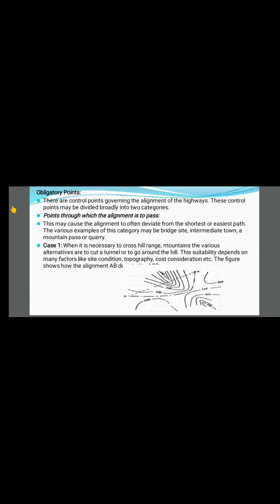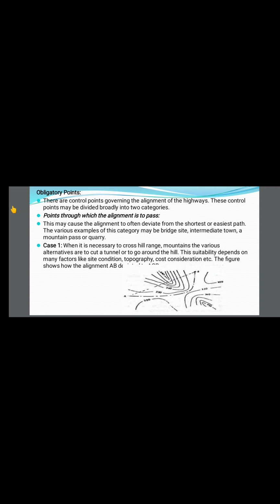We have studied the requirements of alignment: ideal alignment means the shortest distance. Shortest distance means that if you take any two points, the route between these two points should be the shortest one, then it is called the shortest. Here there are cases. The first case is when there is a hilly region.